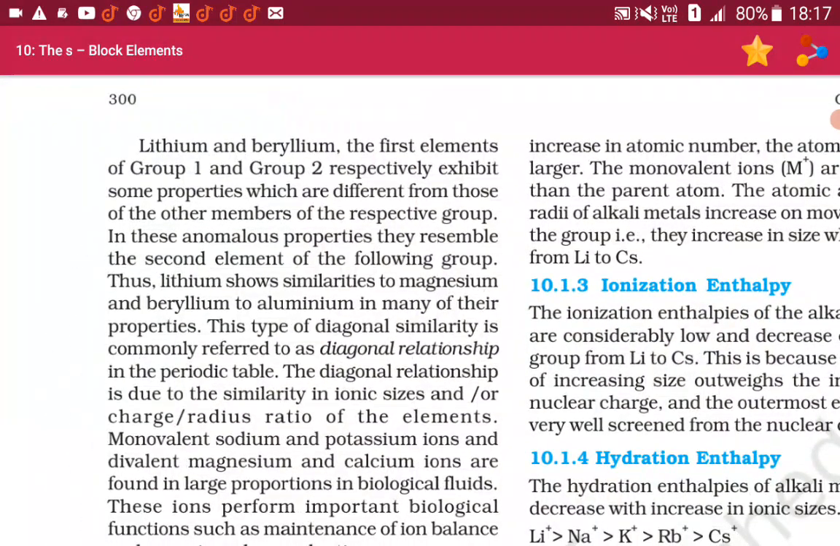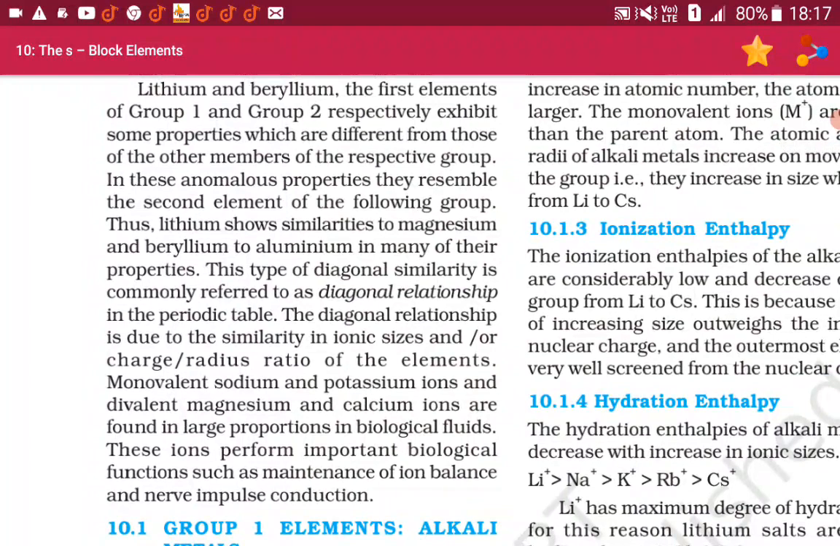Lithium and beryllium, the first elements of group 1 and group 2 respectively, exhibit some properties which are different from those of the other members of the respective group. In these anomalous properties, they resemble the second element of the following group. Thus, lithium shows similarities to magnesium and beryllium to aluminium in many of their properties. This type of diagonal similarity is commonly referred to as diagonal relationship in the periodic table. The diagonal relationship is due to the similarity in ionic sizes and charge radius ratio of the elements.